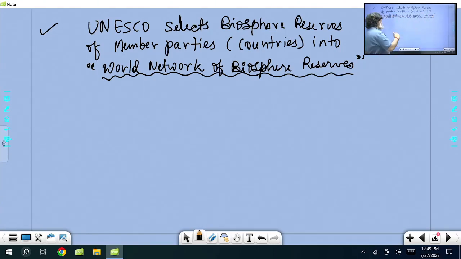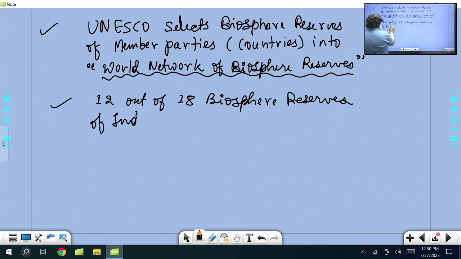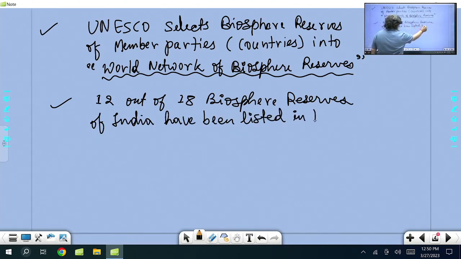It adds into that. So now for India, 12 out of 18 biosphere reserves of India have been listed in the World Network of Biosphere Reserves.